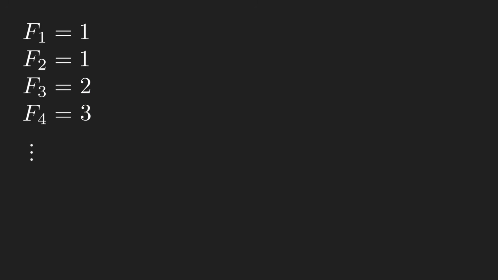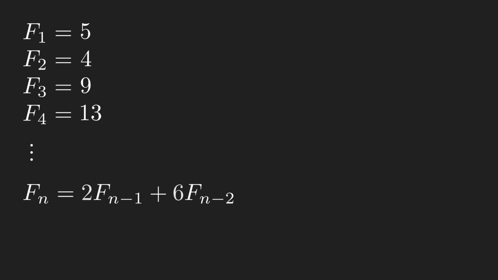This definition is recursive because the nth Fibonacci number is not defined directly. Instead, it's defined in terms of smaller instances of itself, namely the previous two Fibonacci numbers. Keep in mind that the Fibonacci numbers are just one example out of many different possibilities. For instance, we could have started the sequence differently, then used the same rule to generate subsequent terms to get this completely different sequence. Or, instead of simply adding the previous two terms, we could multiply each of them by a different number and then add them. There are, of course, many other possibilities.